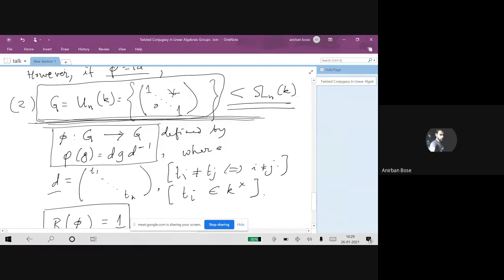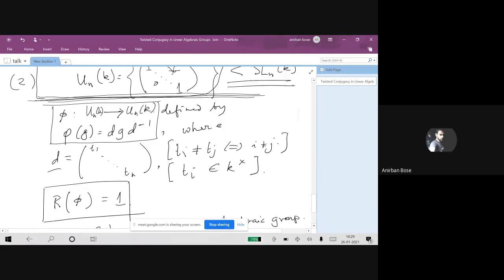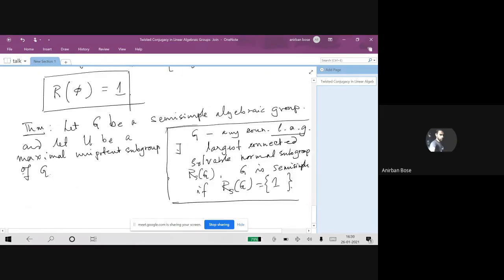So we can just forget about this G. I'm sorry for this difference in notations. One can always find an automorphism for which R phi is 1. That's what I'm trying to say for a long time.